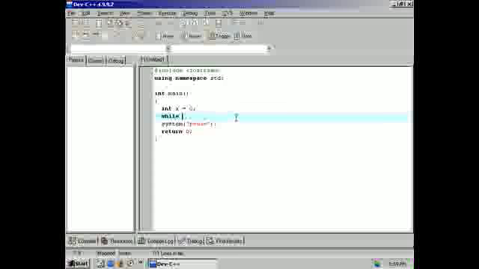We're going to do while, and then we're going to have parentheses for our condition. Just like the if statement, it doesn't have to have a block of code below it, but it's nice to have. Since we didn't mention it in the if statement, if you don't have a block of code, the while statement will execute the single line directly below it, and the if statement does this as well. And only that line.